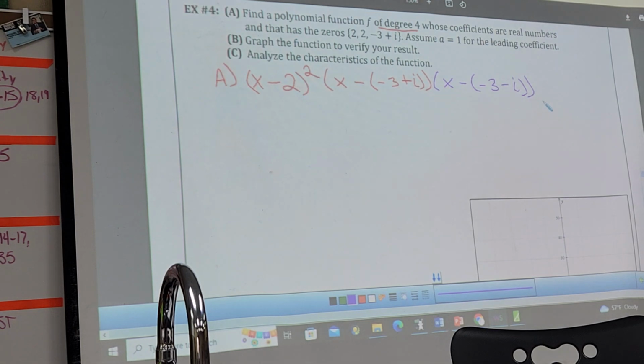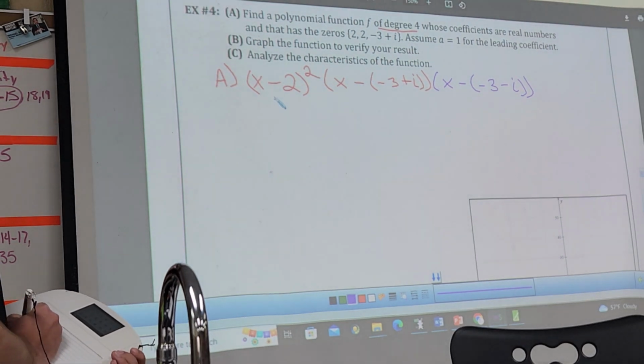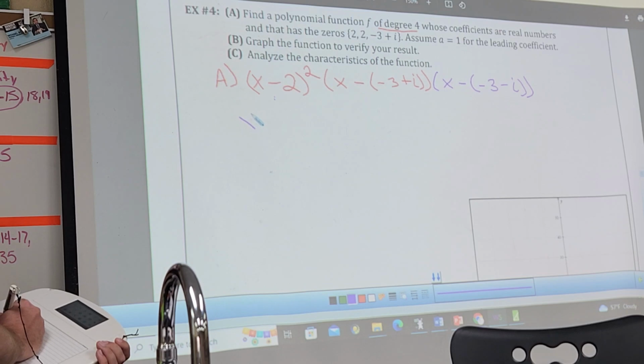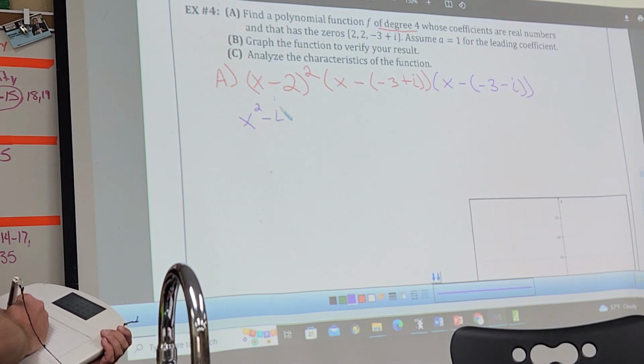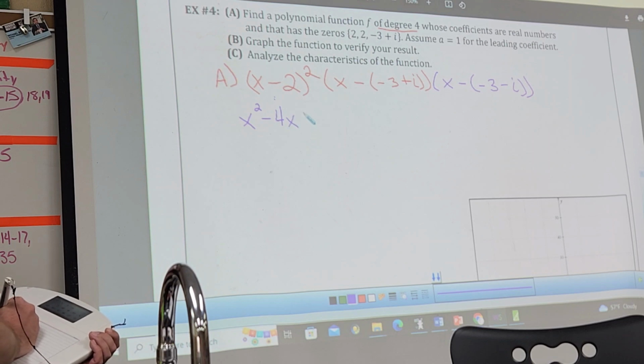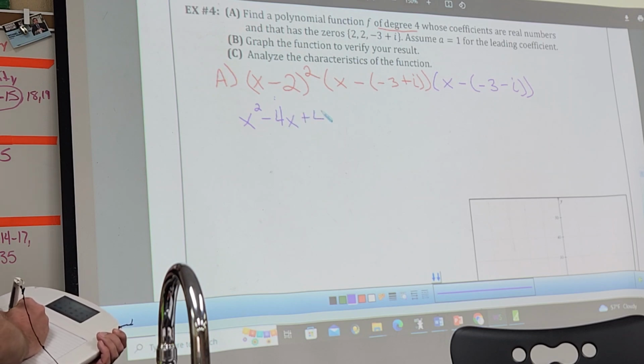Are we done? No. This is the start. So let's finish this beast. So do you agree if I expand this out, it becomes x squared minus 4x plus 4? Does anyone disagree with that?